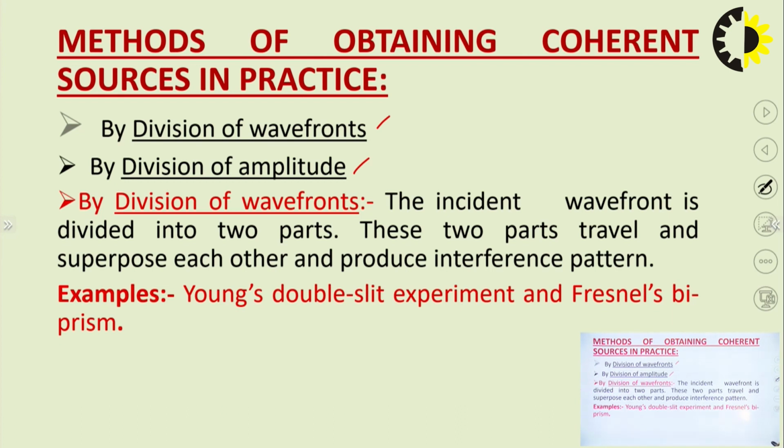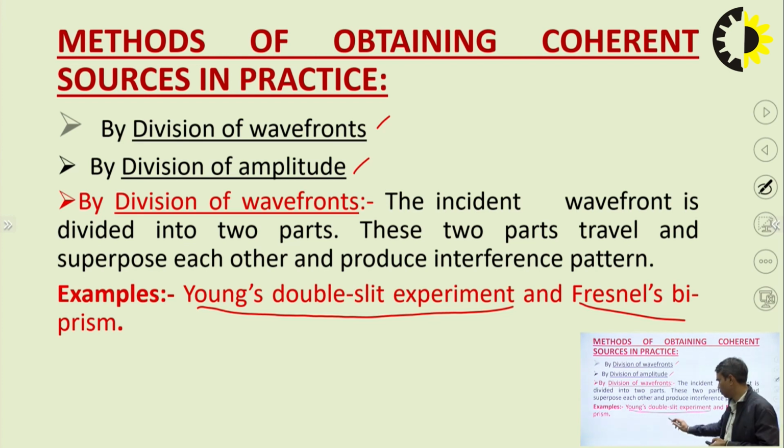These two parts travel and superpose each other and produce an interference pattern. An example of this type of division of wavefront method is Young's double slit experiment. We all are aware of this experiment. And another is Fresnel's biprism. So here we have taken two examples, one is Young's double slit and another is Fresnel's biprism.